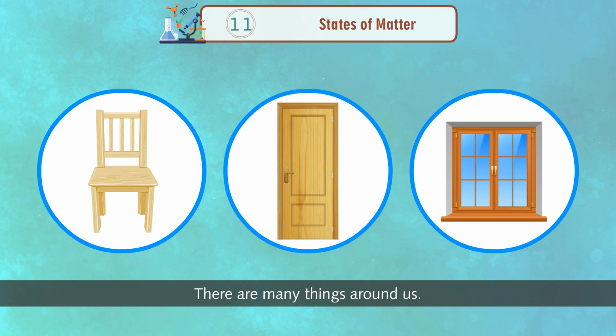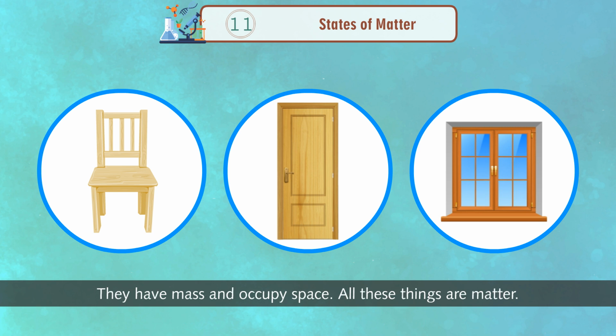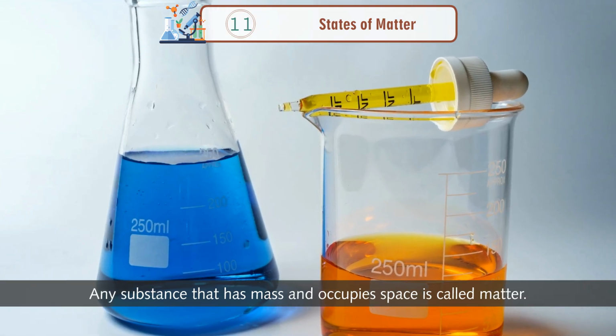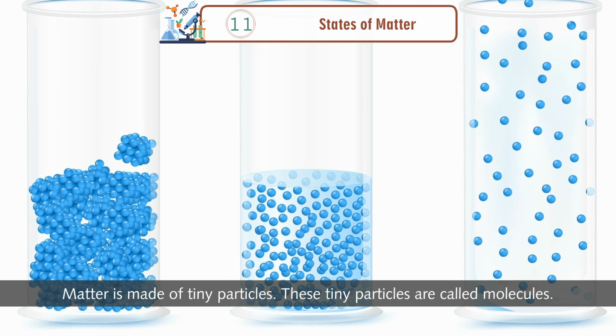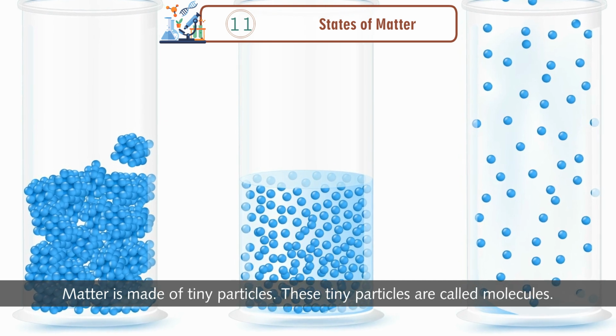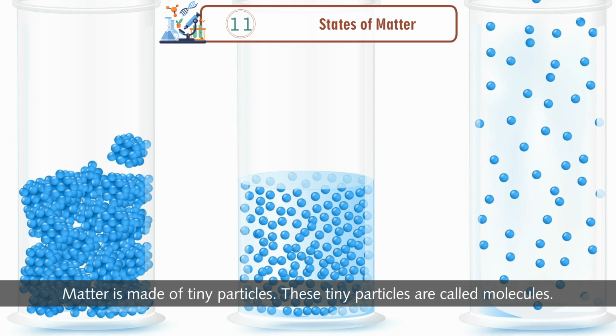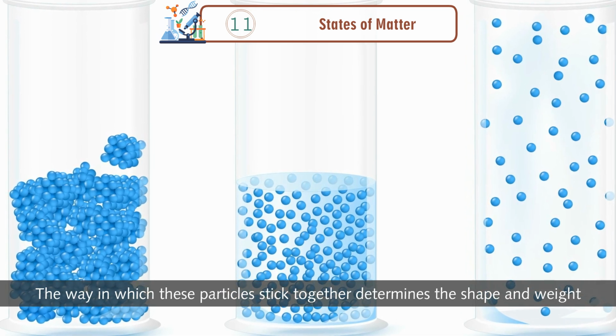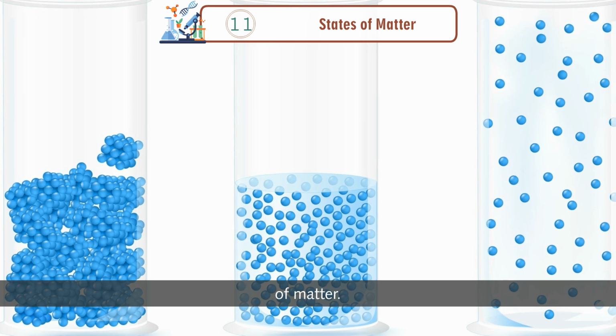There are many things around us. All these things have different sizes, shapes and colors. They have mass and occupy space. All these things are matter. Any substance that has mass and occupies space is called matter. Matter is made of tiny particles. These tiny particles are called molecules. The way in which these particles stick together determines the shape and weight of matter.